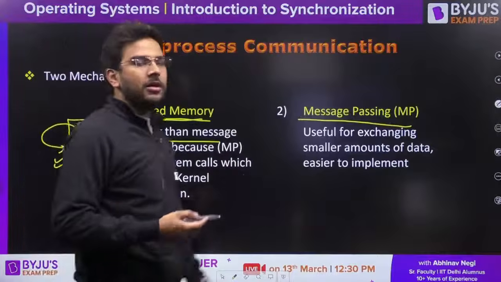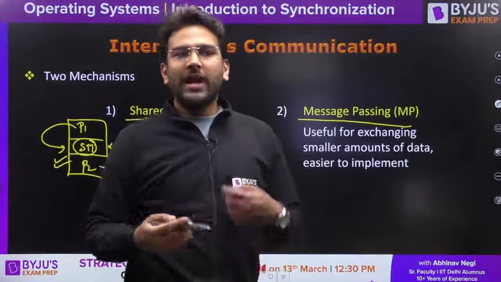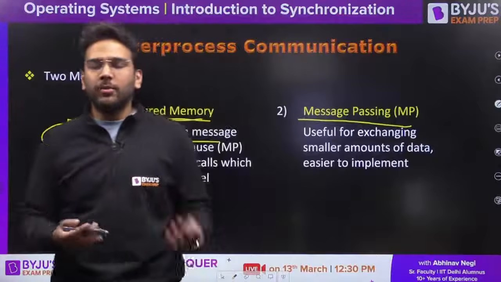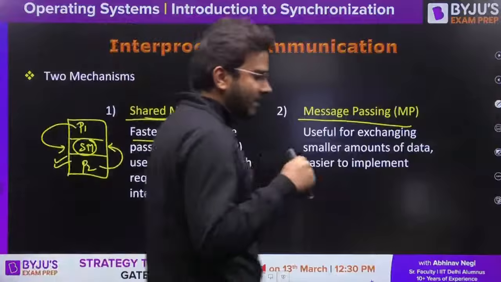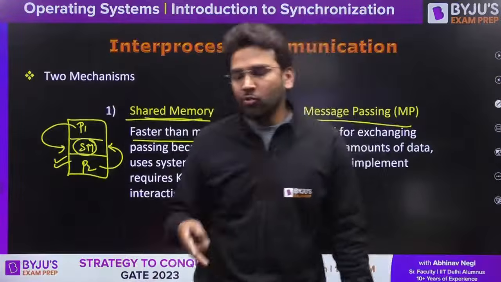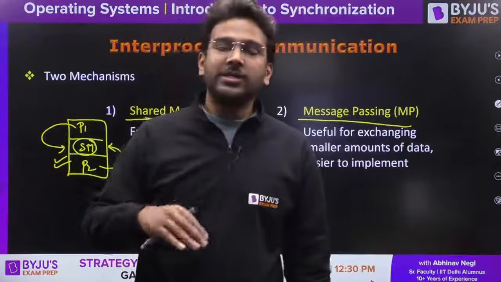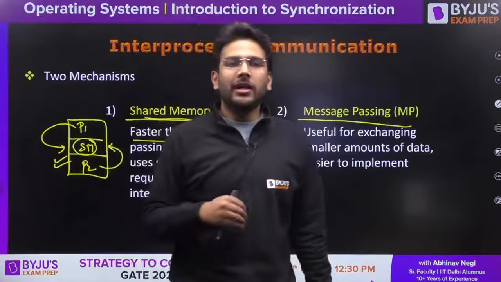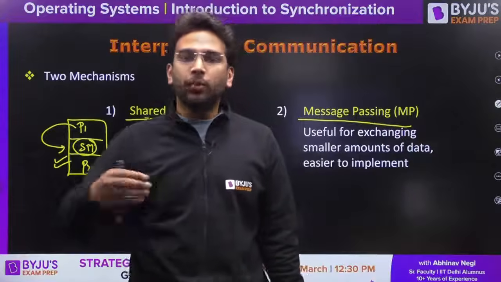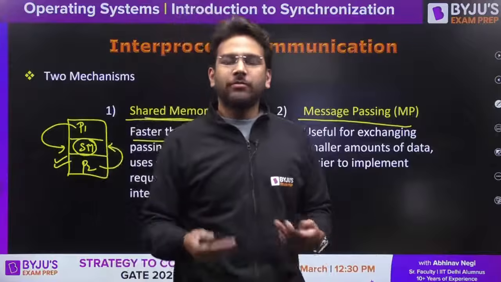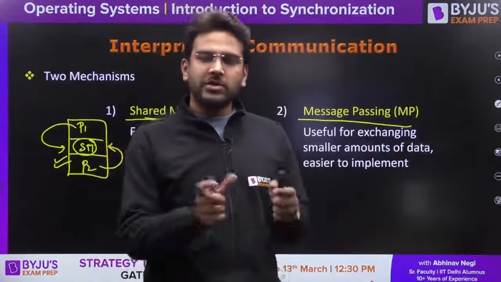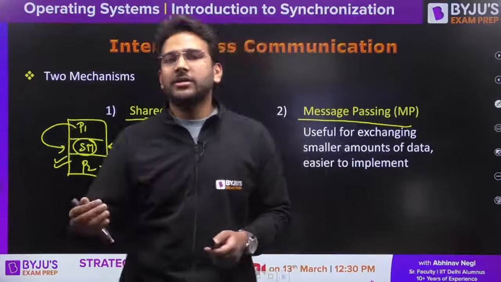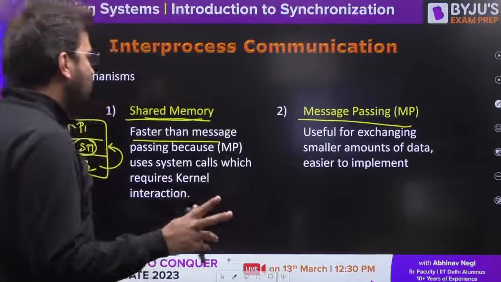Now what is message passing? Basically we directly send messages from one process to another process. There are two methods: one is the direct method and the other is the indirect method. In the indirect method we send the messages through ports. For every process we have ports defined and we send the messages to them, or directly we can also send by specifying the process name and whatever message we want to send. So these are the two ways.